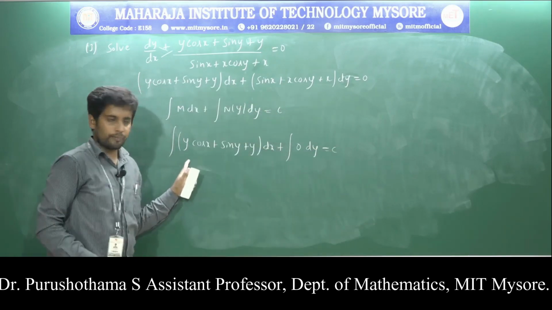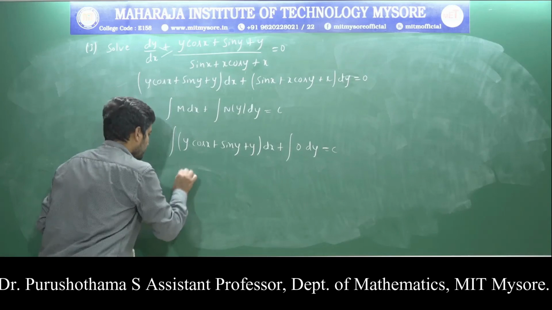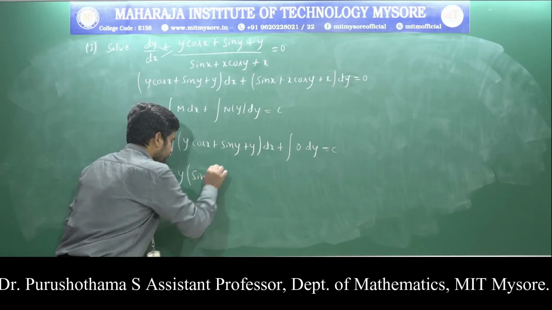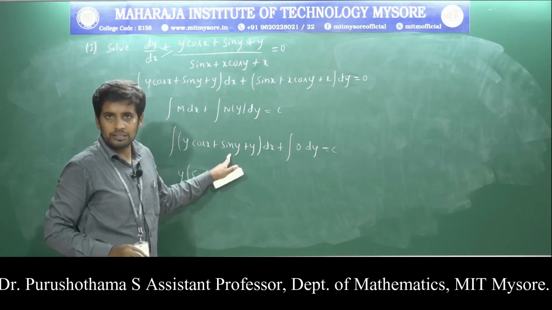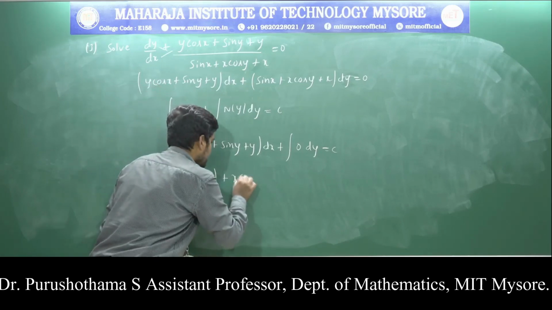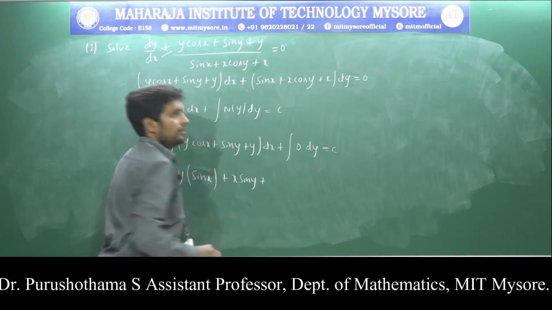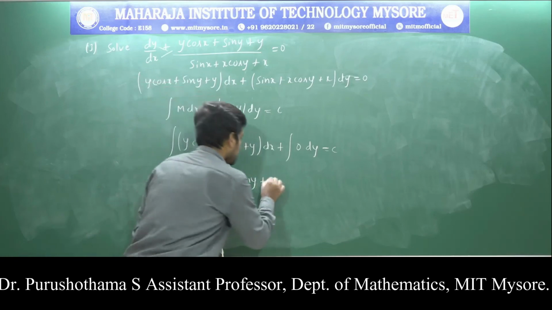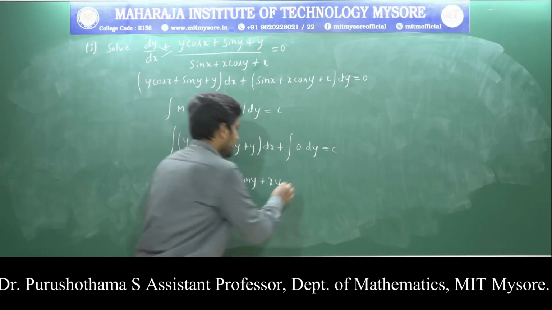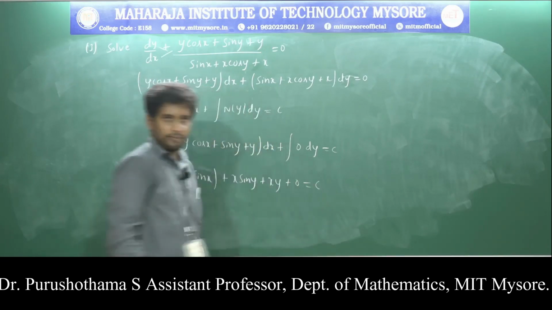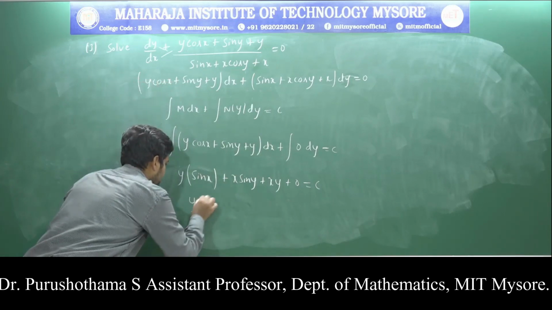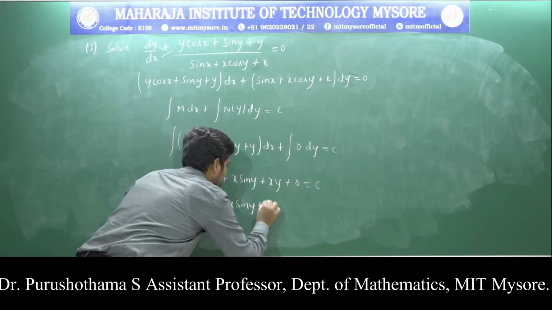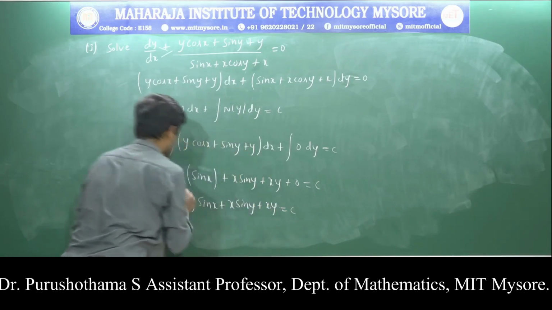Integrating with respect to x: y into the integration of cos x is sin x, plus sin y is constant, so the integration is x sin y, plus y, the integral of y with respect to x, y being constant, therefore x into y, plus 0 is equal to c. Or y sin x plus x sin y plus xy is equal to c.